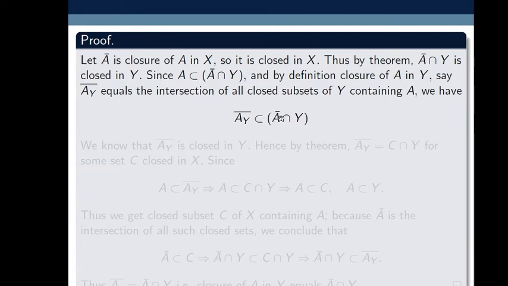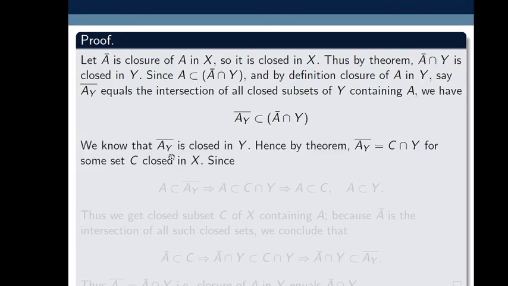Remember here this A bar denotes the closure of A in X, and this A_Y bar denotes the closure of A in Y. We are given A bar is the closure of A in X, and it is closed in X. So by the earlier theorem, A bar intersection Y is a closed set in Y, and since A is contained in it, by definition the closure of A in Y equals the intersection of all closed subsets of Y containing A, we have A_Y bar containing A bar intersection with Y.